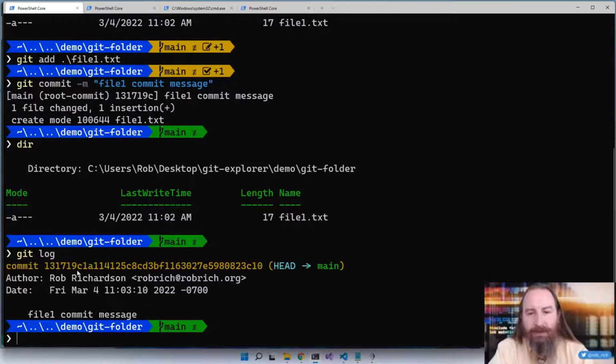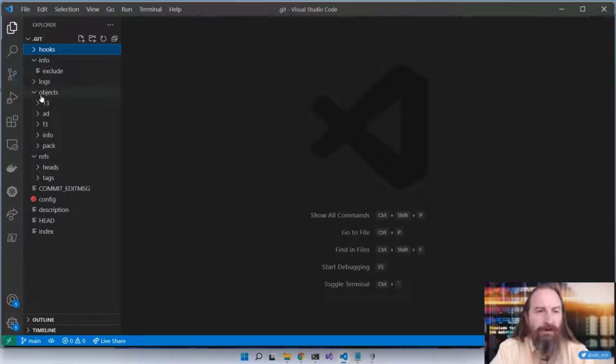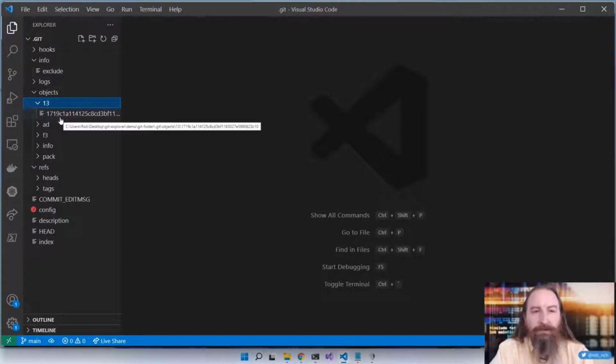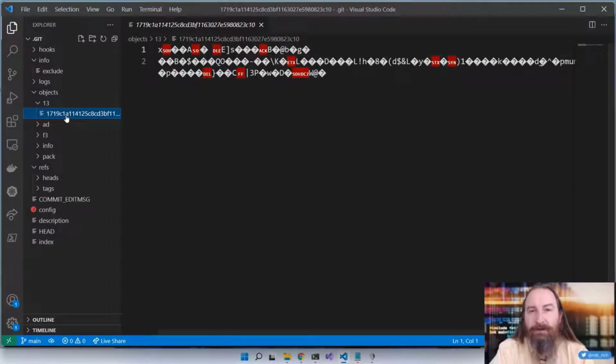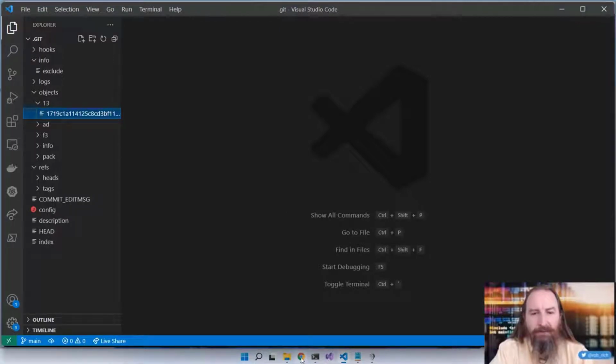131719. And so if we look here in this .git folder, let's first take a look at objects. Now that's interesting. We now have a 13 folder. That was the first few digits of our git hash. And inside that, 1719. This is the file that is that commit. Now, it's zlib compressed, so we need to uncompress it. Now, how might we do that?